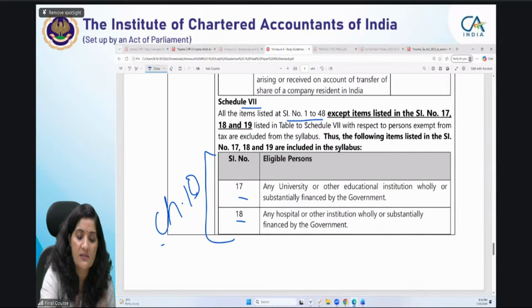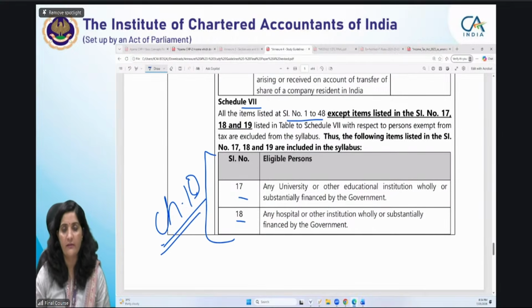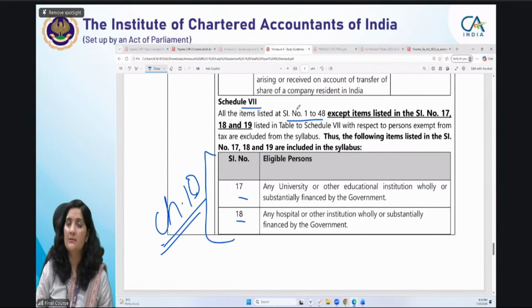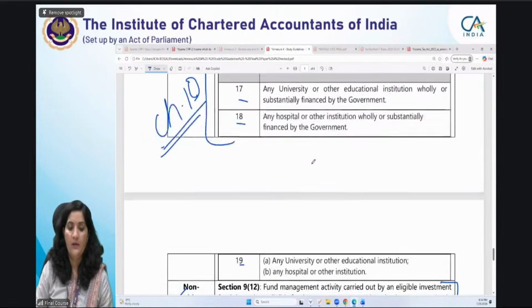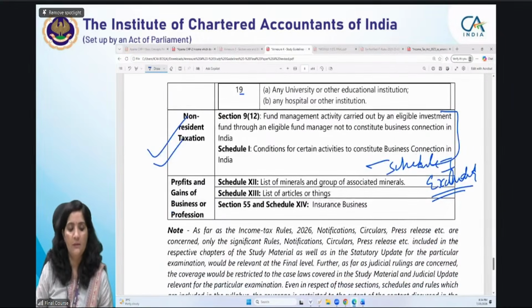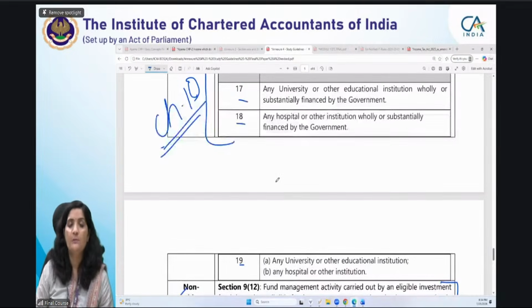Okay? In chapter 2 itself this list is given of what we are going to discuss in chapter 10, right? Then in other PGBP we have excluded only some schedules, schedule 12 and schedule 13, and section 55. Remaining everything is forming part of our syllabus.